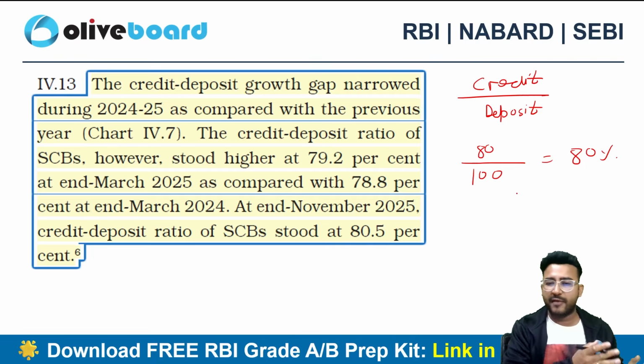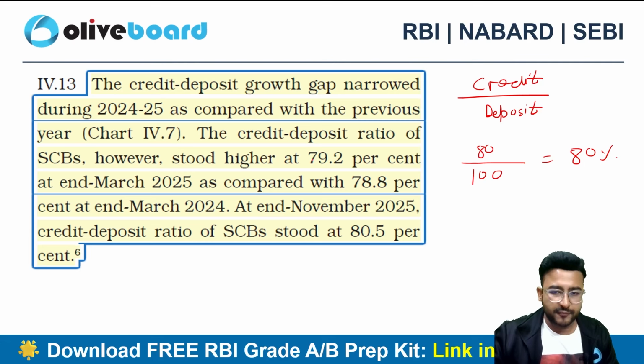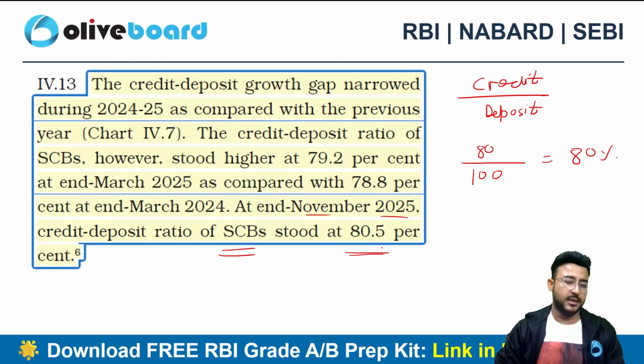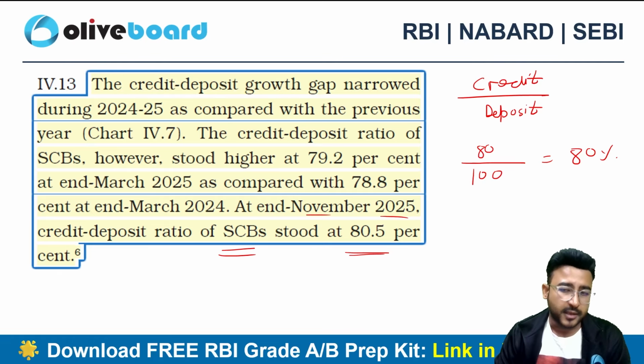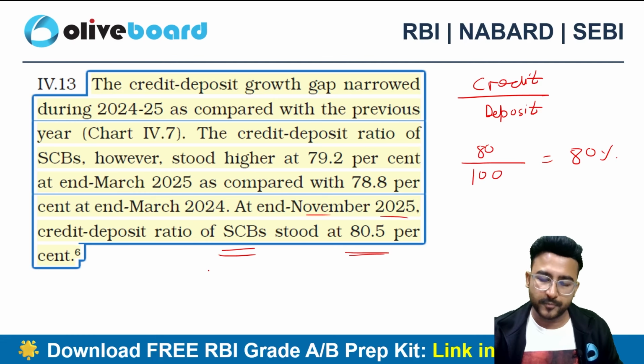So earlier we used to have a normal level of credit deposit ratio, but now at the end of November 2025, the credit deposit ratio of scheduled commercial banks is at 80.5%, which is quite high, right? If you are lending everything, your deposits are 100 only, but your credit is continuously going up. So your numerator is going up, whereas your denominator is constant. That means you are not able to secure more and more deposits, but you are growing your credit. So I can say that the liquidity buffers are quite less as of now, right?